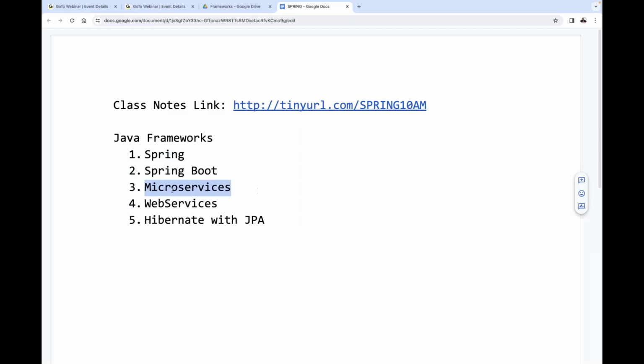But the major part is going on with Spring Boot. Spring Boot is a base. The more strongly we understand Spring Boot, the more easiness we are able to get in microservices.